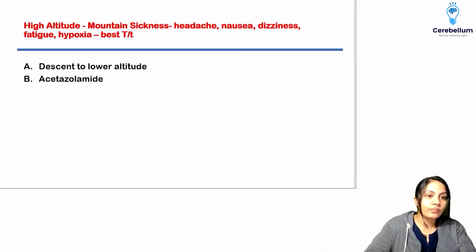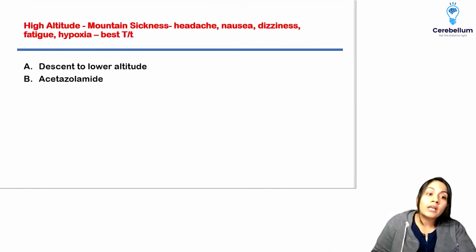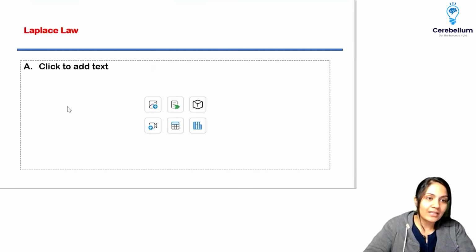Chalo. Next. High altitude पे mountain sickness हो रहा है non-specific symptoms के साथ, headache, nausea, dizziness, fatigue and hypoxia, SpO2 low. SpO2 was mentioned. What is the best treatment? Given the scenario of acetazolamide, the best is going to be descent to the lower altitudes. I'm going to mark lower altitude is going to be the better one as compared to the acetazolamide.